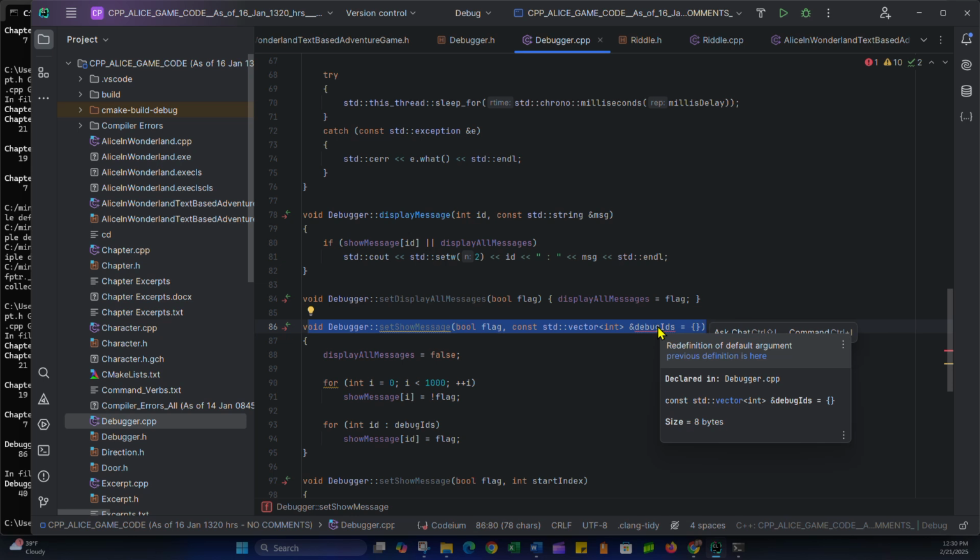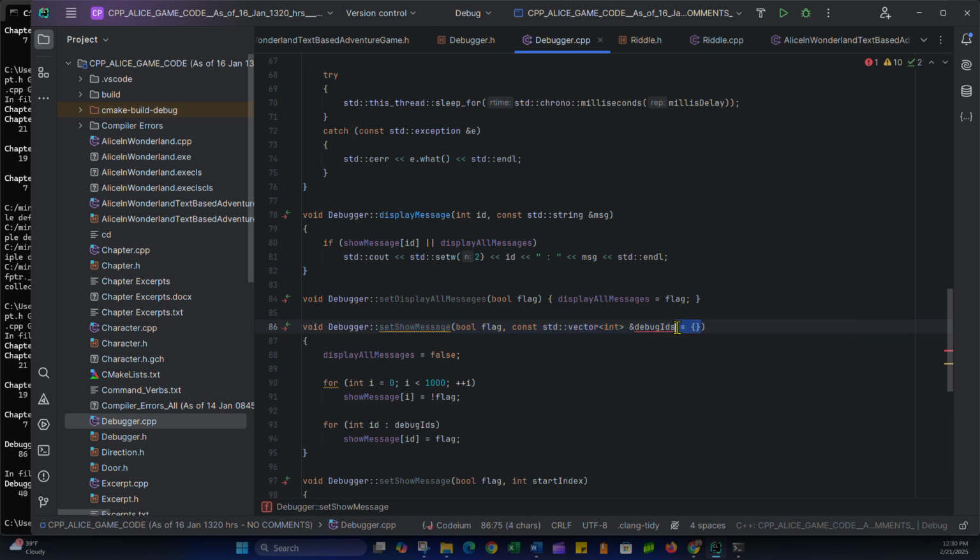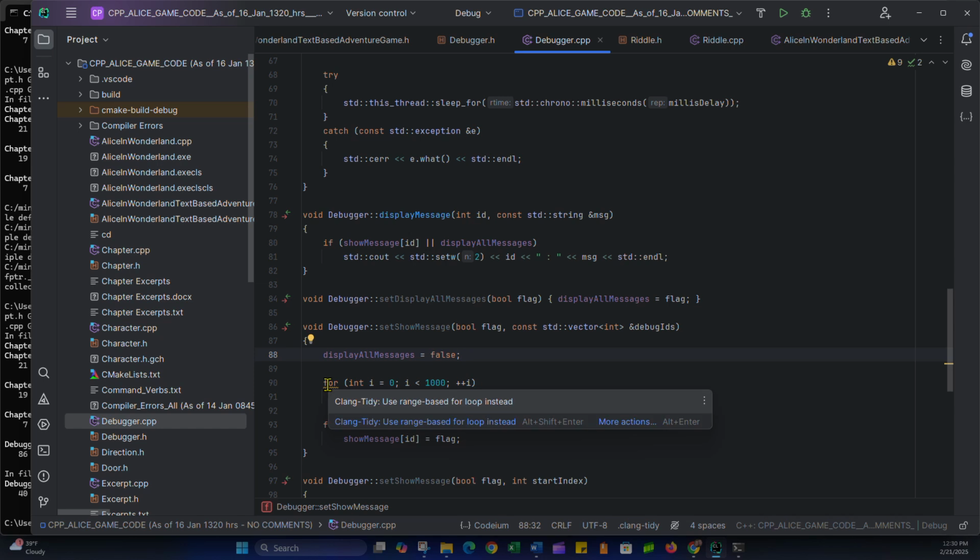Redefinition of default argument. Oh, redefinition, that's why that would be the case. I don't need to include the default argument twice, so that should sort that out. What's going on here? Use range-based for loop instead. This is just a recommendation.